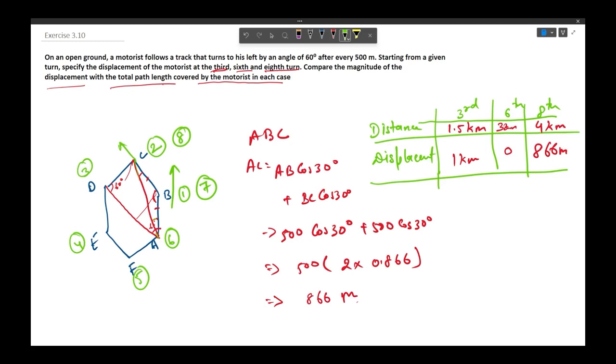And AC is making an angle of 30 degrees from the initial direction, that is AB.